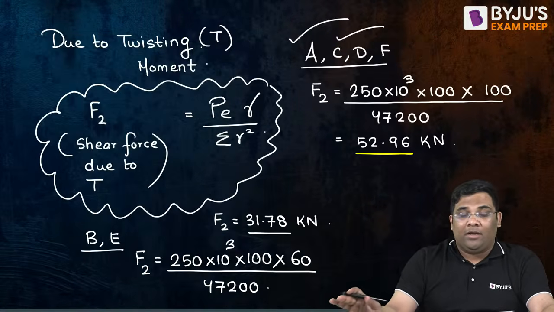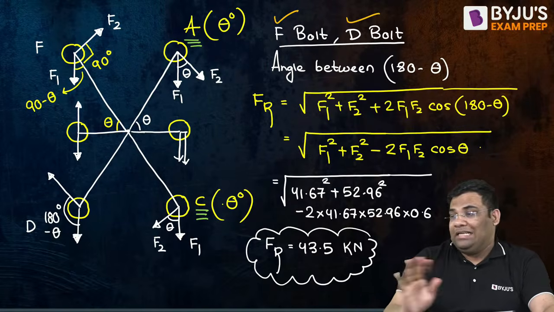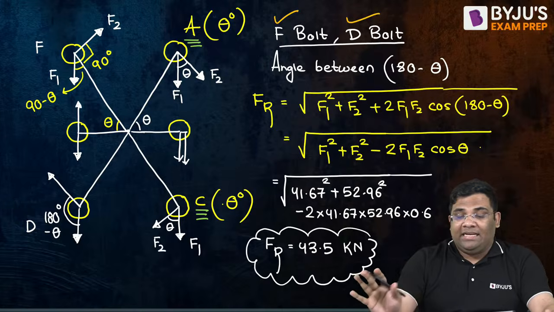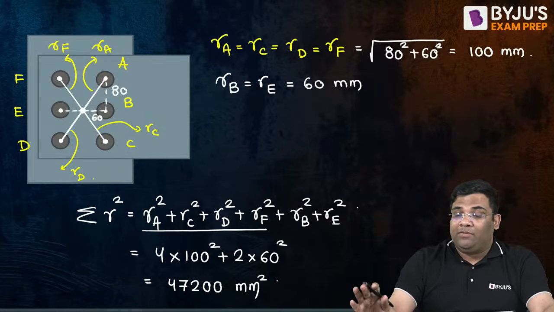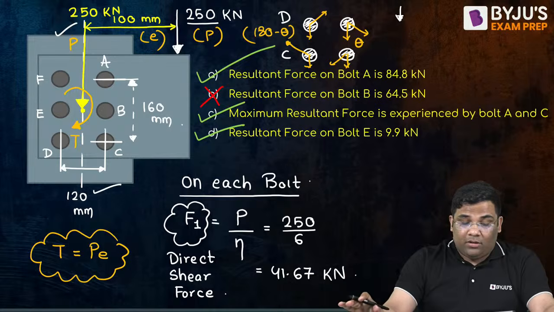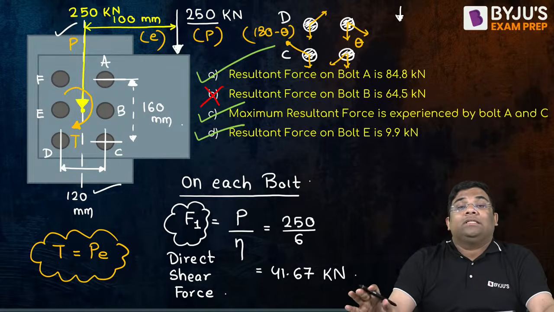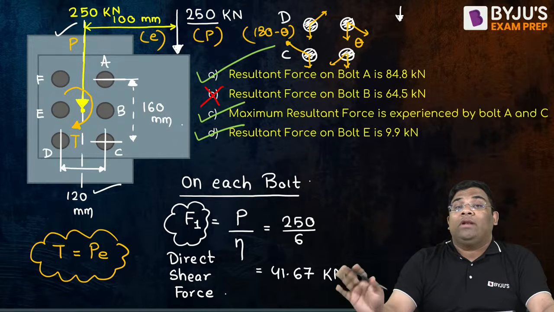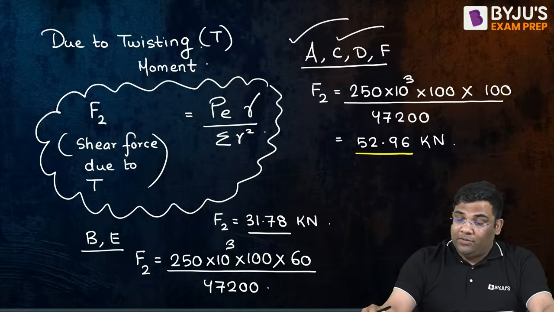No need to find out the value for F and D, that is an additional thing. There was no need to find it. I just explained how to find it out. But as per the question, there was no need to find for F and D. You should remember that for this arrangement, the corner bolts which are near to the load will have the maximum resultant. Understood? Very good. Let us solve the last question for today.